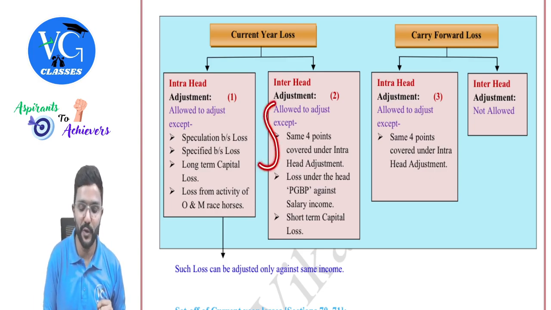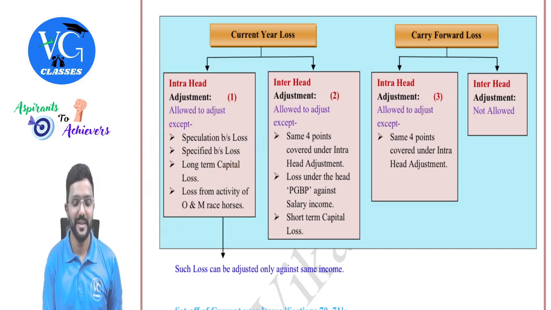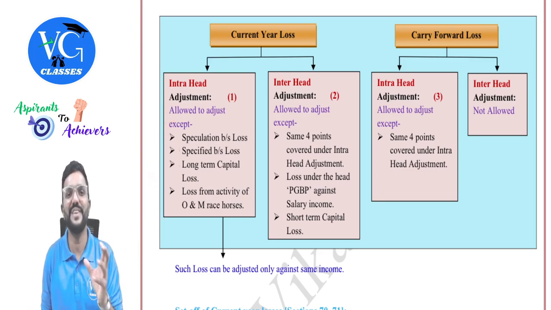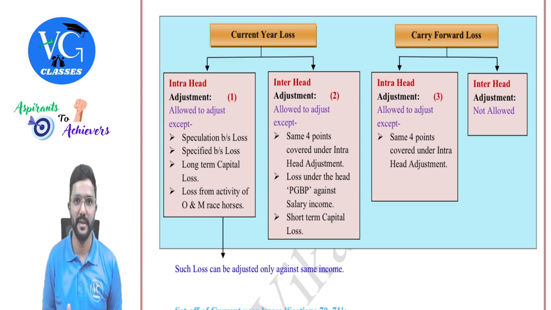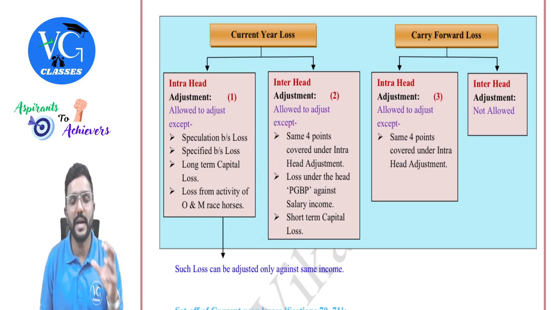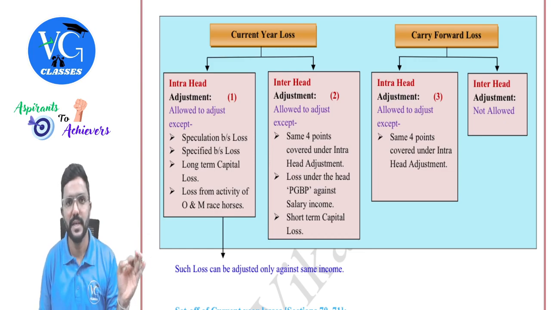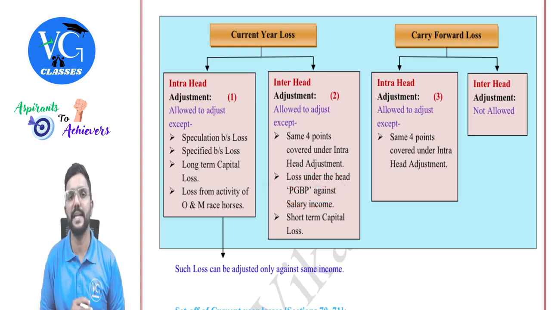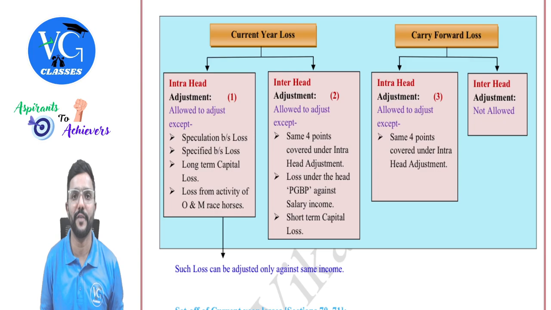But here also there are a few exceptions. What are those? The same four exceptions will be carried here, because these losses cannot be adjusted within the same head itself, so can we adjust them against other heads? No, not possible. And in addition to those four points, we have two more. What is it? Loss under the head PGBP from any business cannot be adjusted against salary income, guys. Same way, short-term capital loss cannot be adjusted against other rates of income. Short-term loss can be adjusted only against short-term gain or long-term gain.